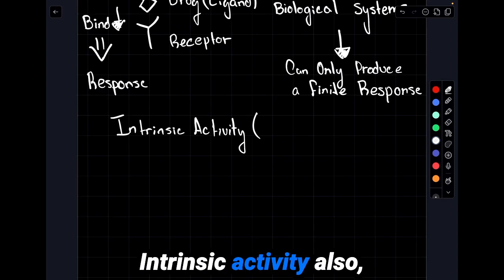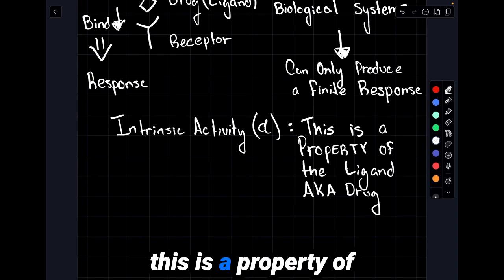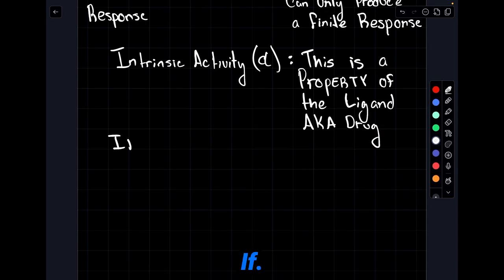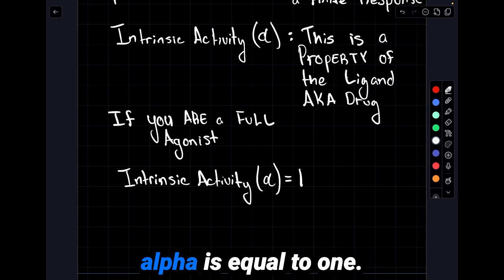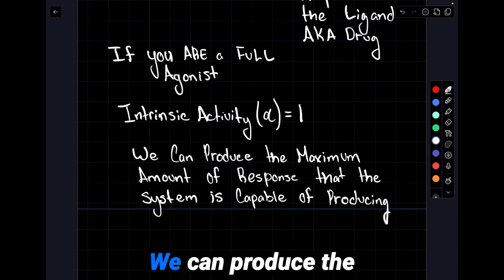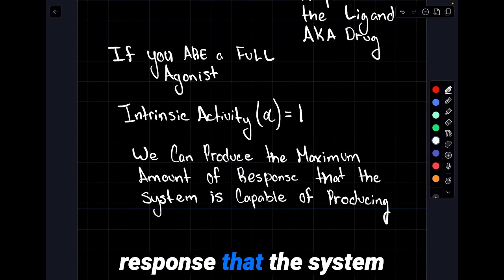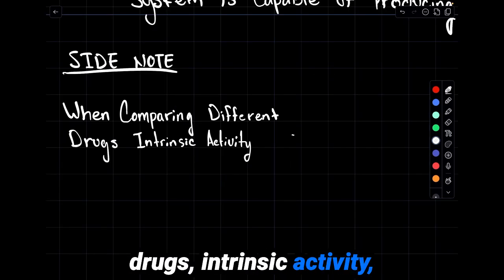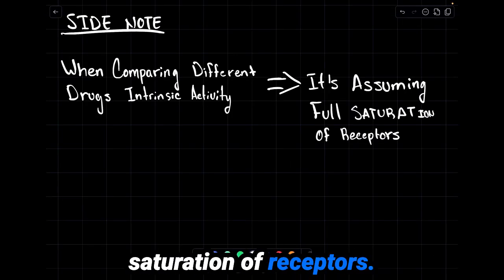Intrinsic activity. Also, you can see it as alpha. This is a property of the ligand, or in other words, the drug. If you are a full agonist, your intrinsic activity, or alpha, is equal to 1. What does this mean? We can produce the maximum amount of response that the system is capable of producing. Side note, when comparing different drugs' intrinsic activity, it's assuming full saturation of receptors.